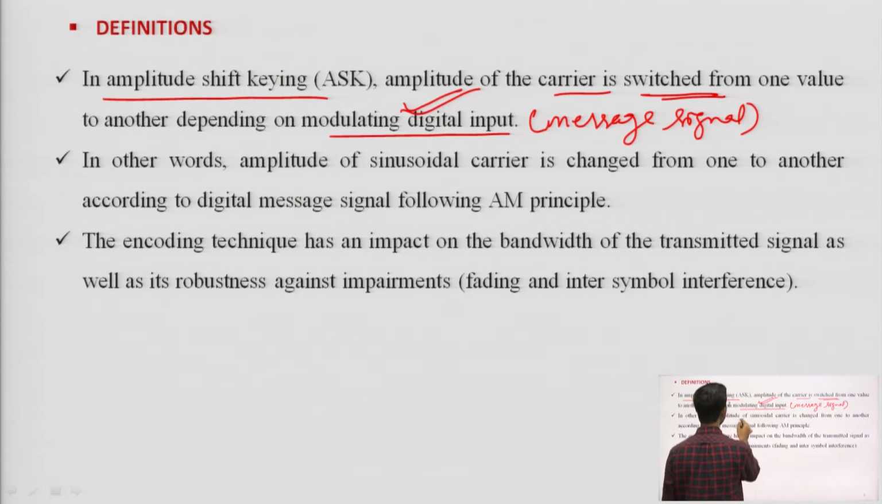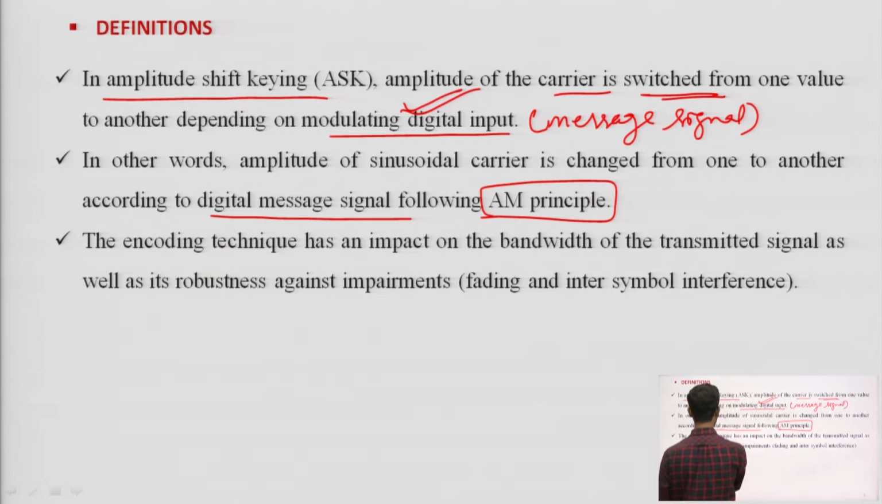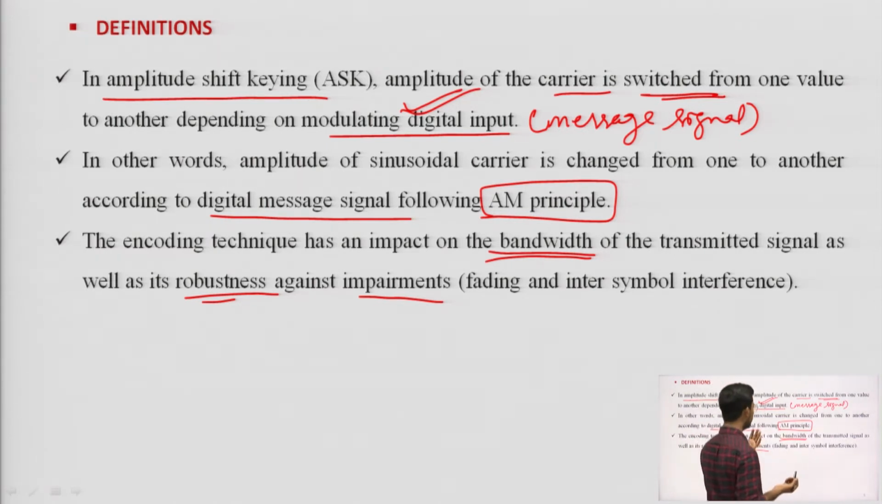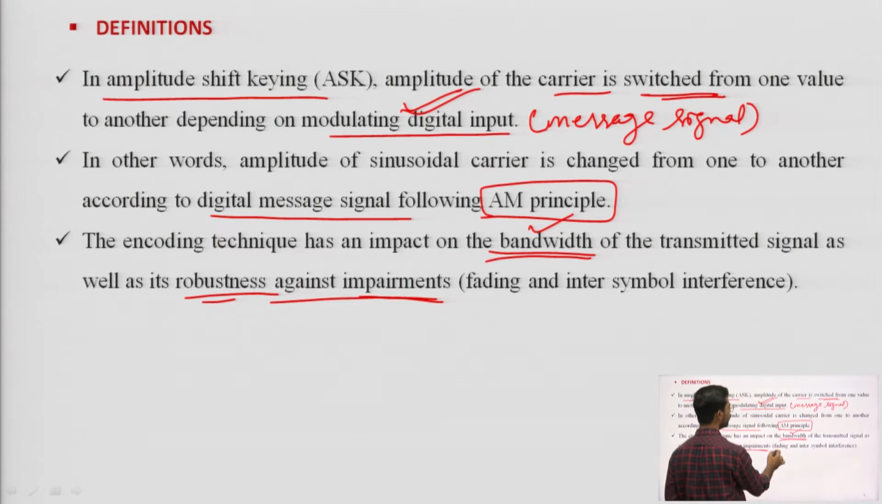In other words, the amplitude of the sinusoidal carrier is changed from one value to another according to the digital message signal, following the AM principle, that is, the amplitude modulation principle. The encoding technique has an impact on the bandwidth of the transmitted signal as well as its robustness against impairments. So, the encoding technique, that is the modulation technique, has an impact on how we select it.